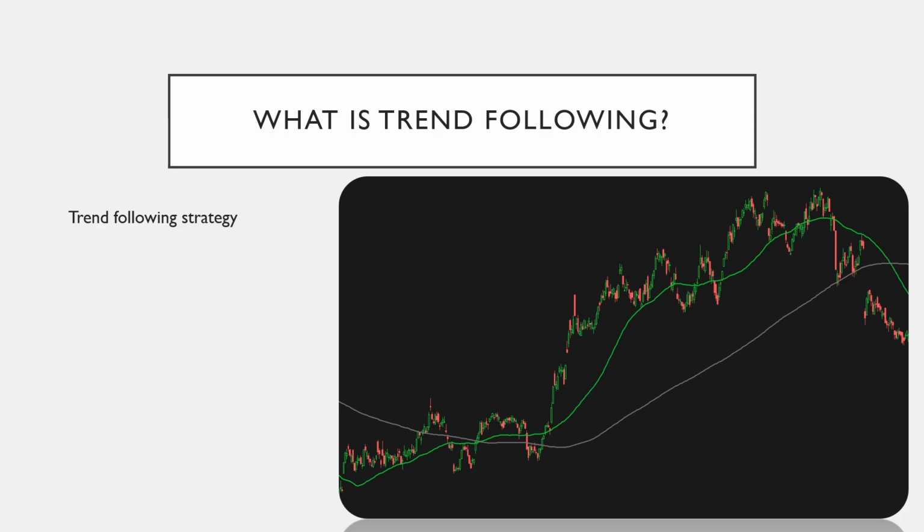Trend following is a trading strategy that capitalizes on sustained price movements in a particular direction. Traders use indicators like moving averages, as shown in the chart, to identify and ride these trends. The green and gray lines represent different moving averages, helping traders determine entry and exit points based on trend momentum. This strategy works well in directional markets but can struggle in sideways or choppy conditions. By following trends rather than predicting reversals, traders aim to maximize profits while minimizing unnecessary risks.